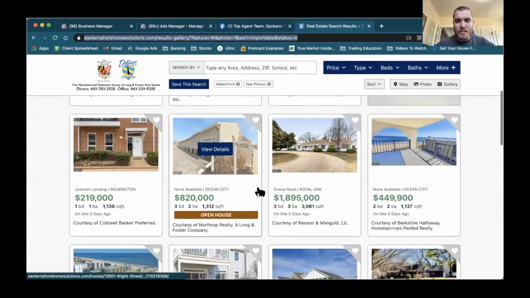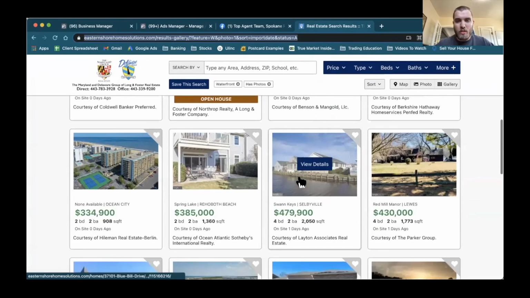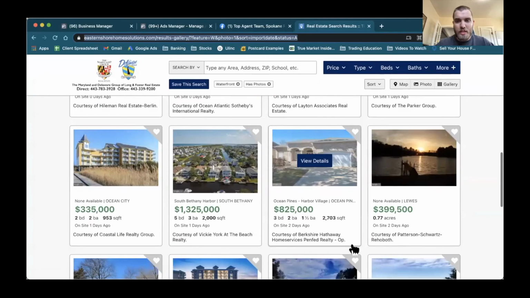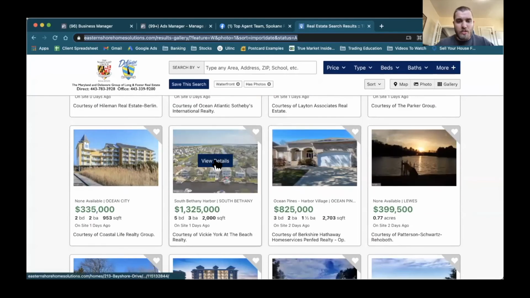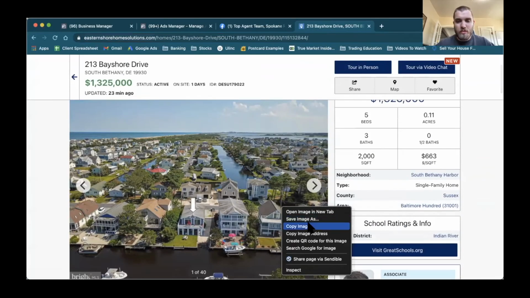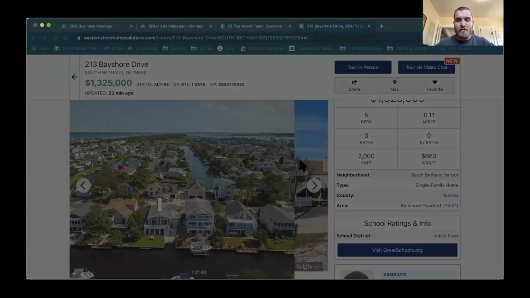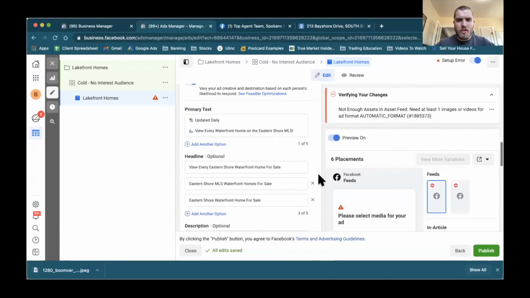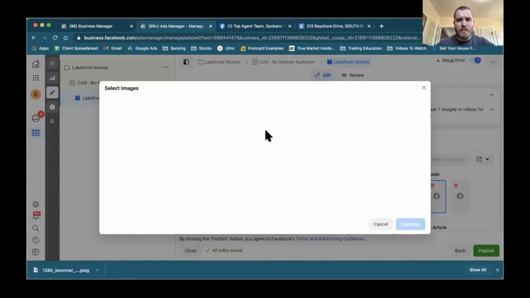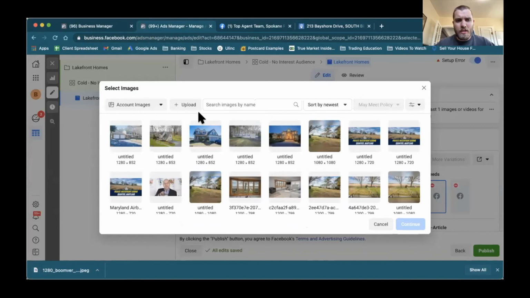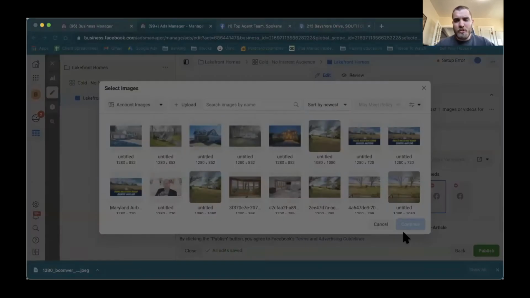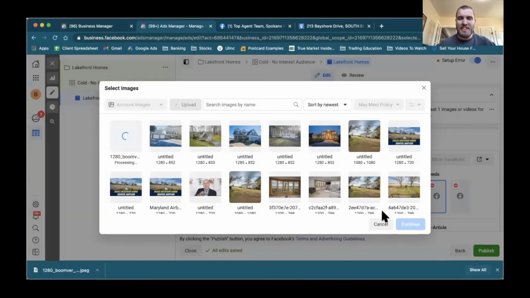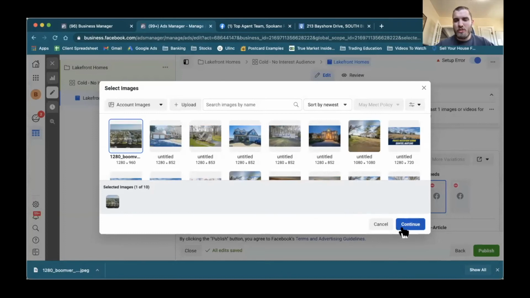So I will go ahead and take one of these homes that I think is nice, good picture. This one's good. Let's do this one. So we'll save this and we will go ahead and add it here. And again, you can add as many pictures as you want. And again, Facebook will take the best ones and it will show that one to the audience.